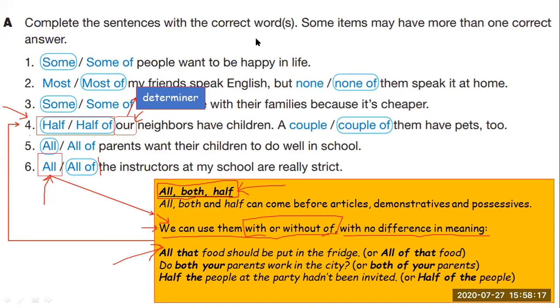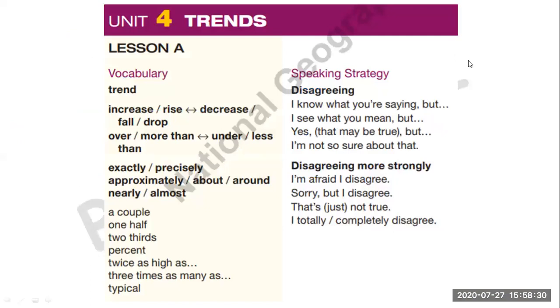Okay, so this is the only review I wanted to do with this grammar, because we did examples. I sent you another video last week, so we are going to see the rest of unit 4. Here, as you know, at the end of the book you always have a review, a summary of the vocabulary and the speaking strategy. Here we have only lesson A.